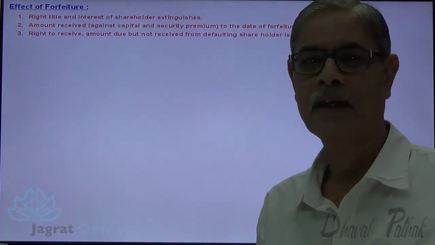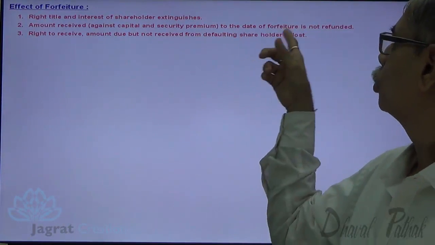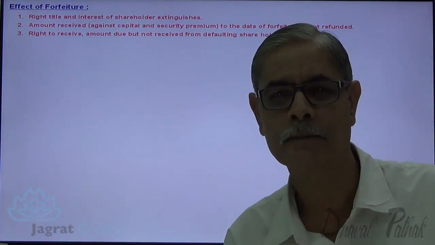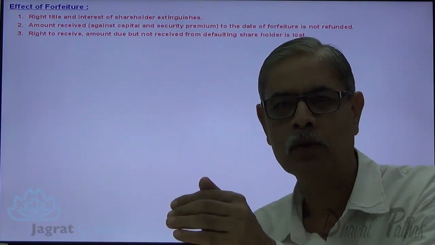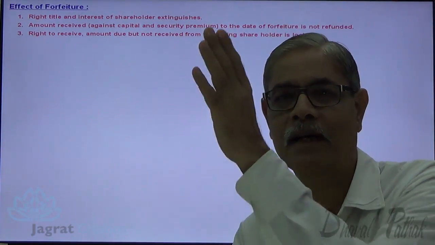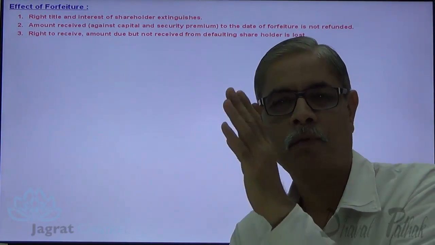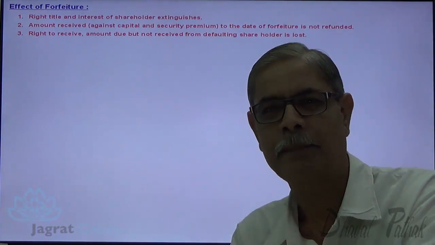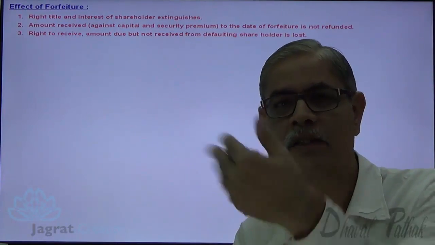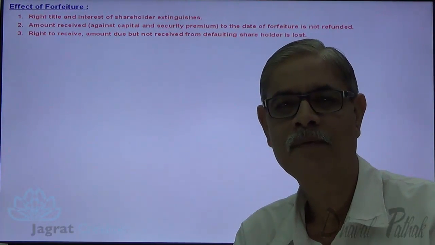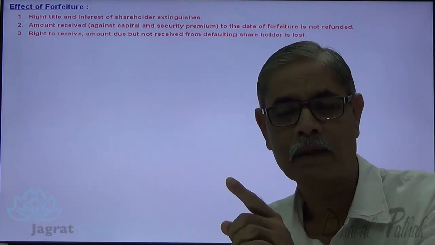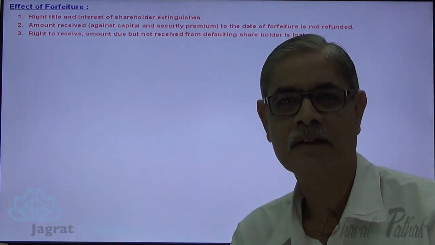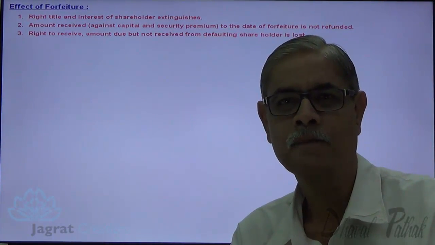Amount received against capital and security premium up to the date of forfeiture is not refundable. So, what is the second effect of forfeiture? The amount not paid is a ground cause for forfeiture. What is the consequence of forfeiture? Whatever amount he has already paid against capital or premium is not refundable, and also the shareholder loses the title, interest and rights over the shares.